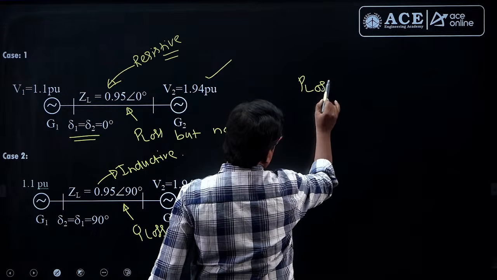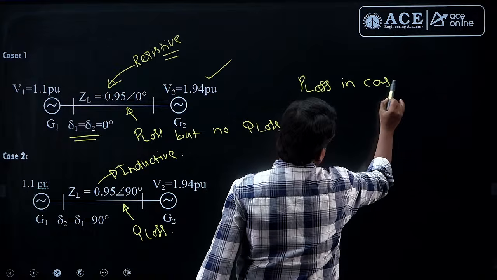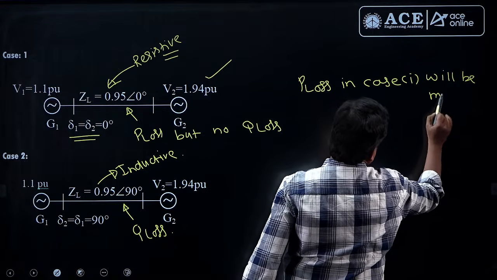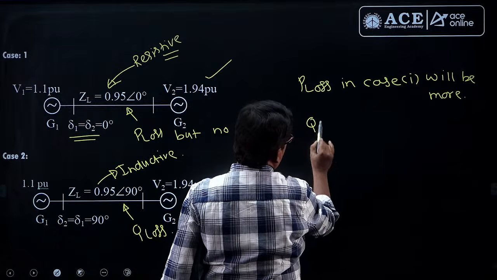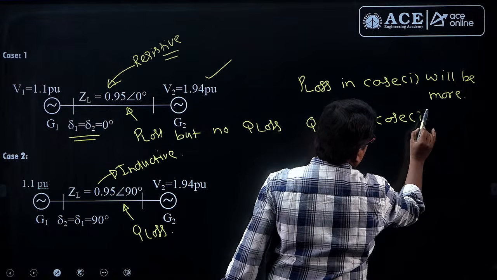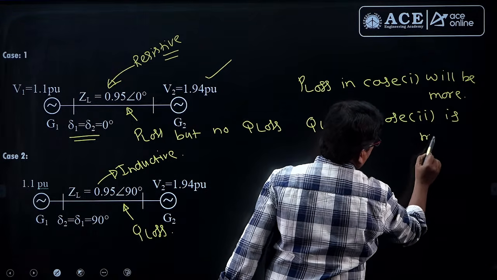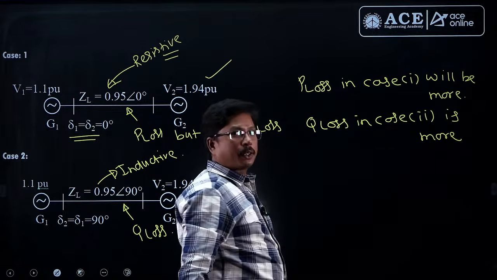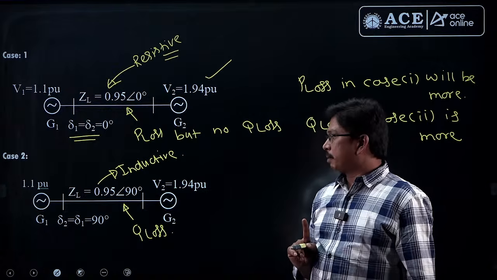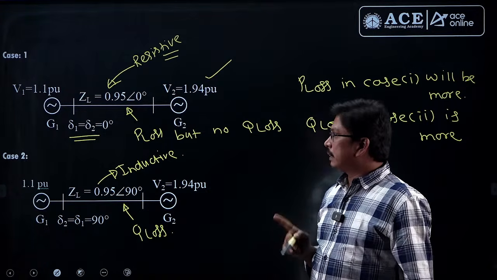P loss in case 1 will be more, and Q loss in case 2 will be more. This is one of the questions from basics of transmission and distribution. I told many problems based on this one, right?